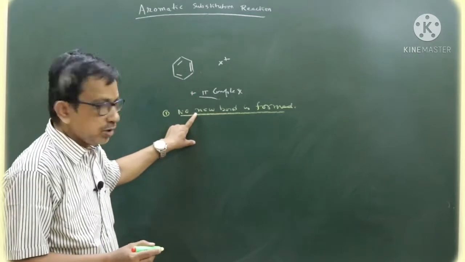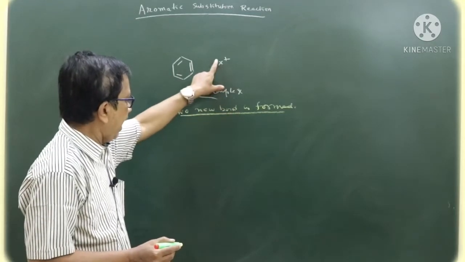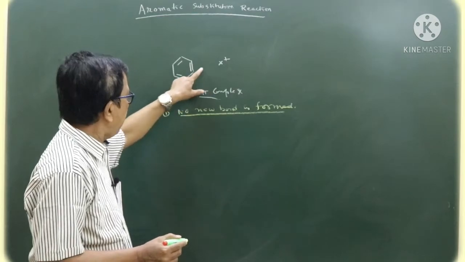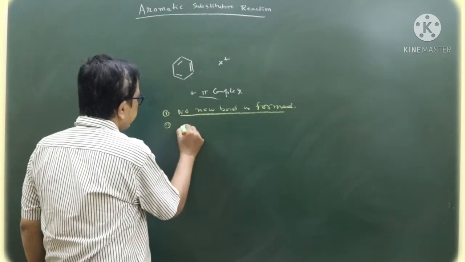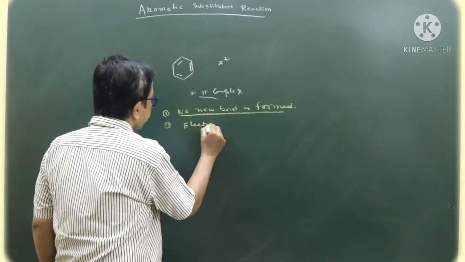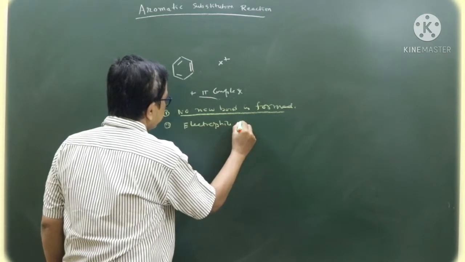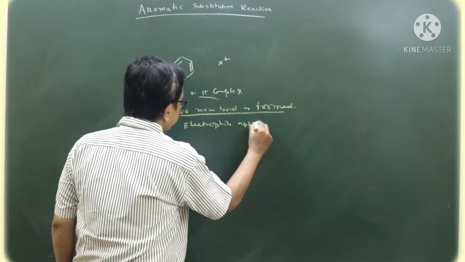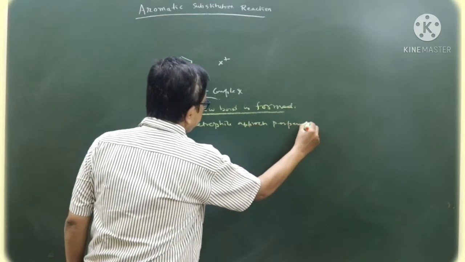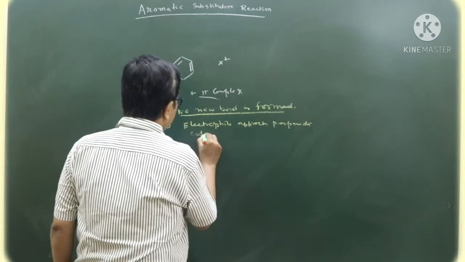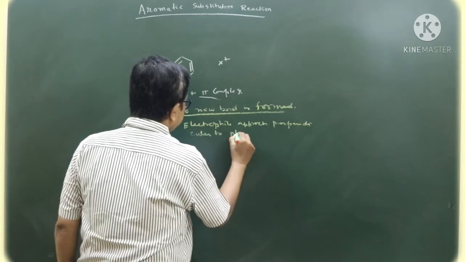Two characteristics: number 1, no new bond is formed, and number 2, the electrophile approaches perpendicular to the plane of the ring.